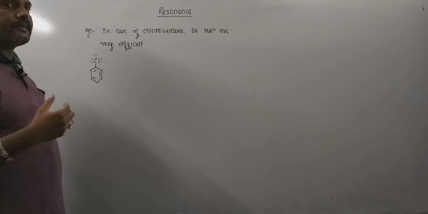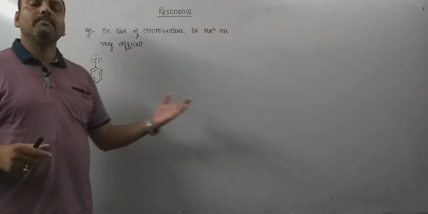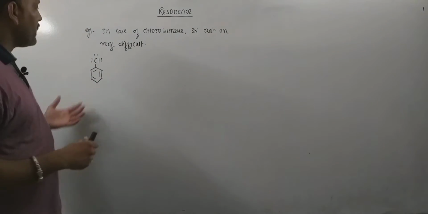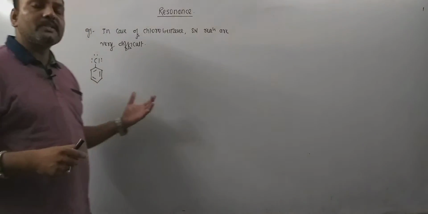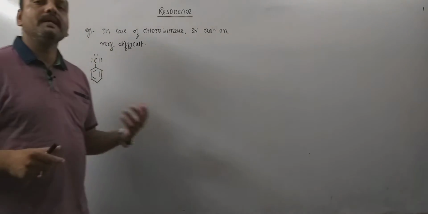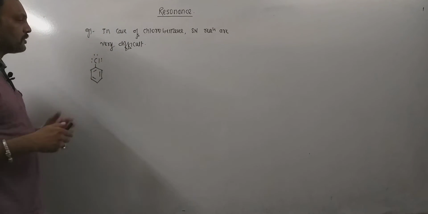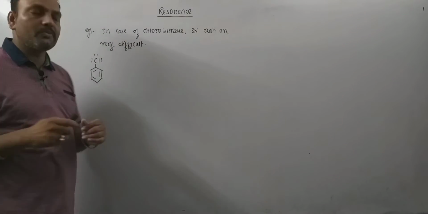Earlier we explained that aryl halides, of which chlorobenzene is one example, undergo nucleophilic substitution in drastic conditions. It is very difficult to have nucleophilic substitution reactions of it. Now, what are the reasons for this?